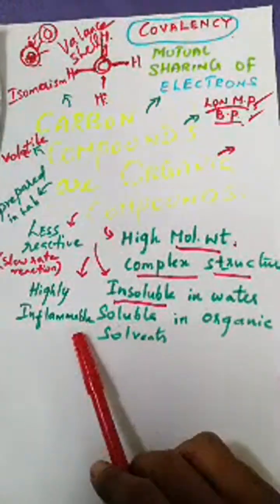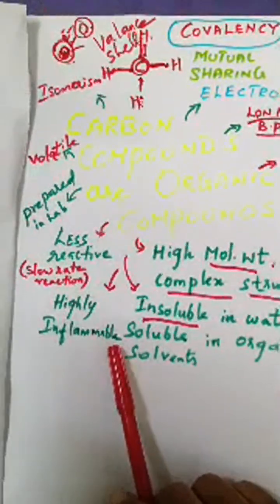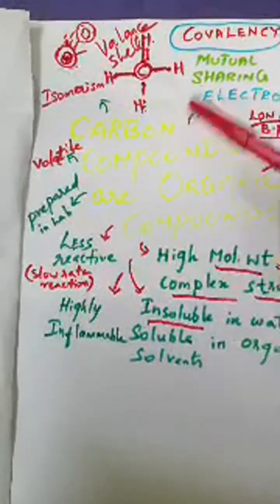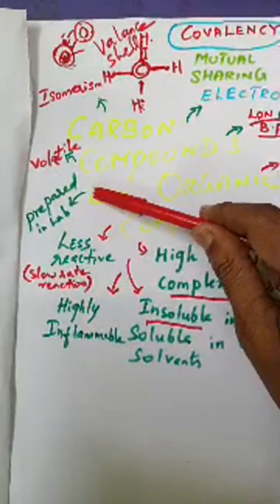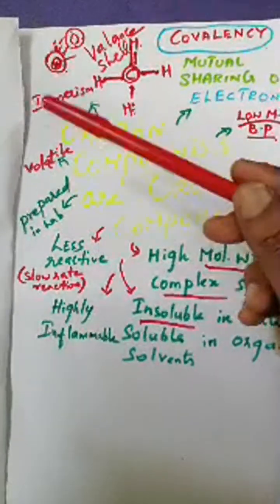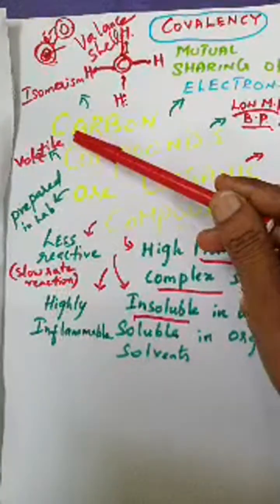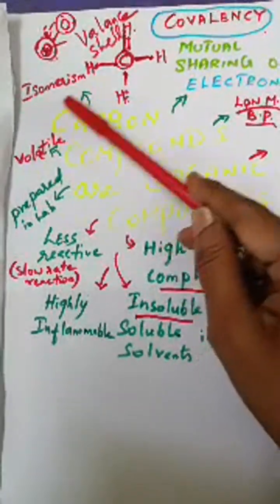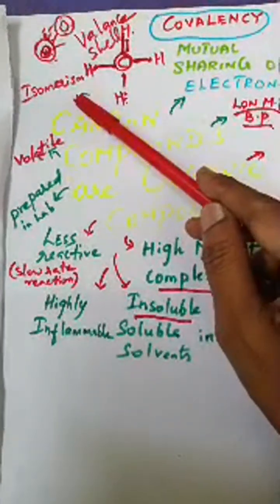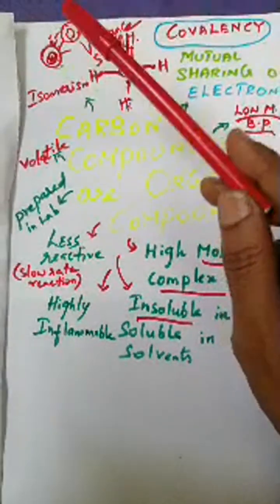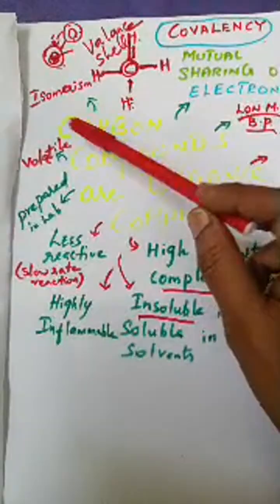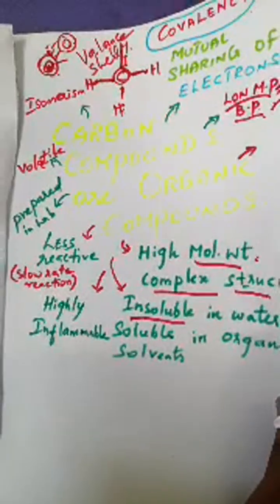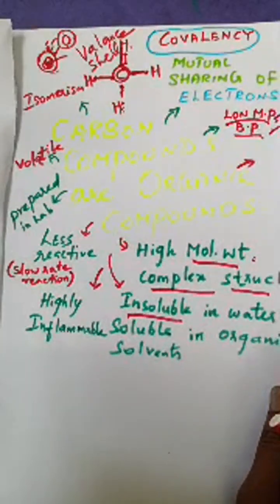Okay, and then I told you they are highly inflammable. They catch fire immediately, and they are less reactive, so their reaction rate is very slow. They can be prepared in the lab, and they are volatile. If kept open, they will escape into gas. And they exhibit isomerism, molecules with the same molecular formula but different physical and chemical properties. Okay, children, these are the general important characteristics of carbon compounds.